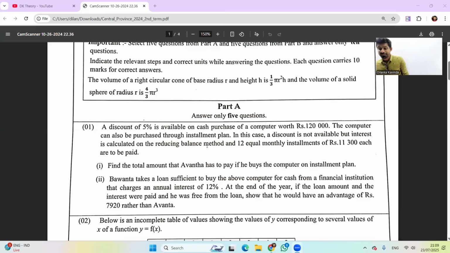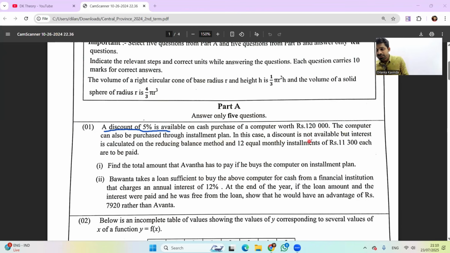Let's quickly move to the first question. What is the first question? Not the share market. Reducing balance. A discount of 5% is available on the cash purchase of a computer worth 120,000. The computer can also be purchased through the installment plan.